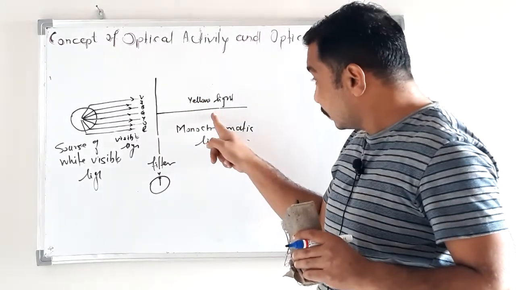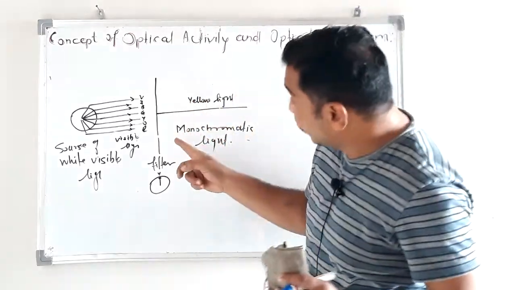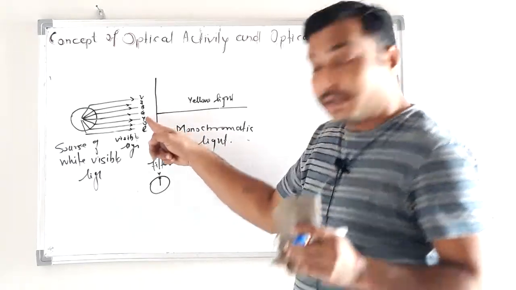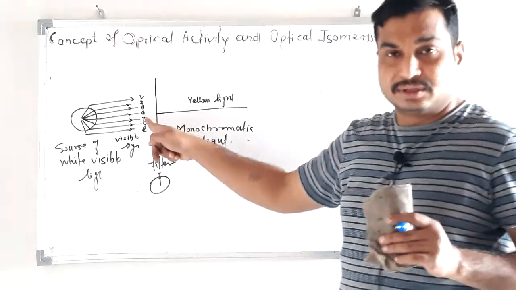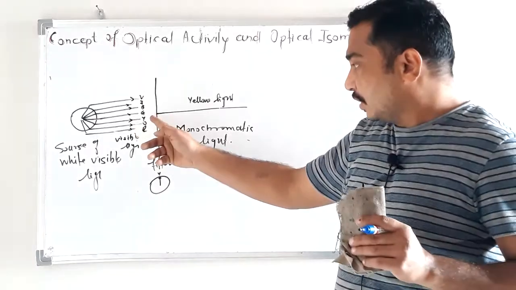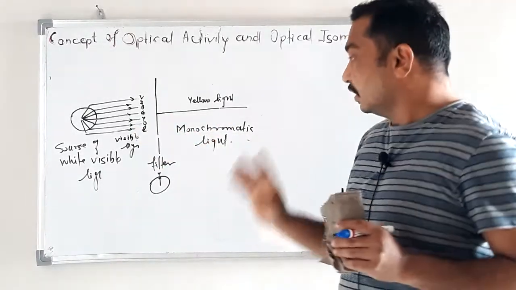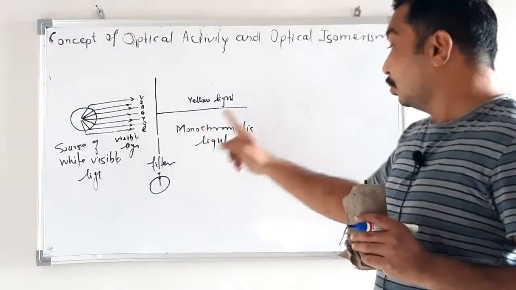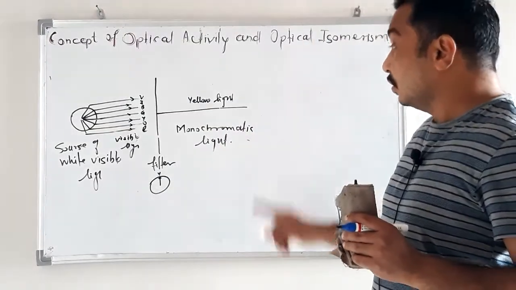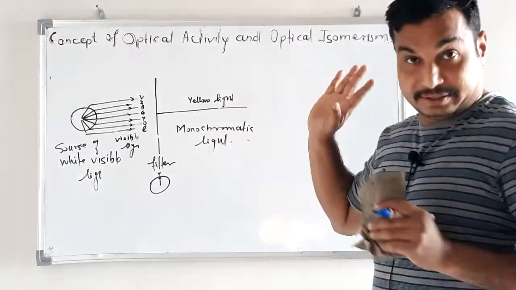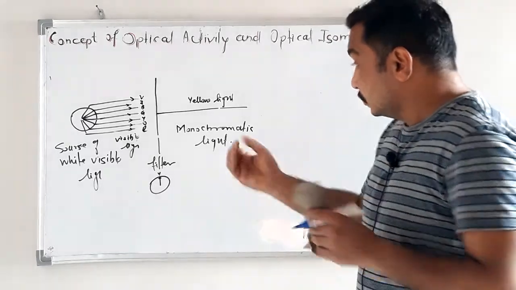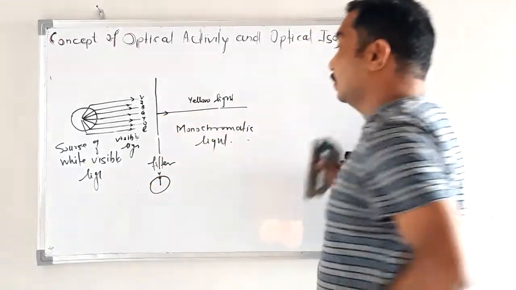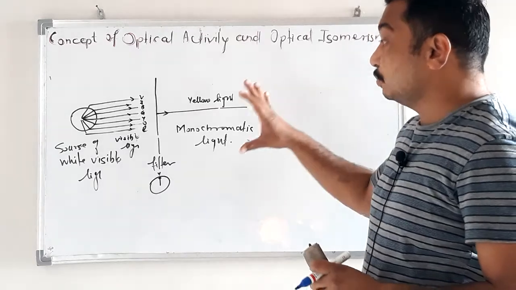What is monochromatic light? Monochromatic light is light having a single color or single wavelength, not all. The wavelength of the original light ranges from 4000 to 8000 angstrom units, but for this we have only a single value. Where is yellow? Yellow is here, maybe around 5500. Whatever, it contains a single wavelength. That is called monochromatic light. Now we have to consider this monochromatic light.